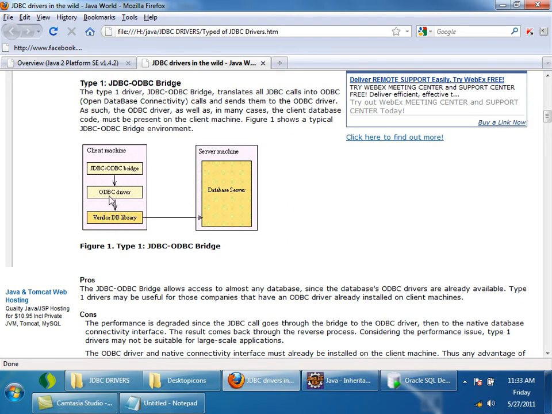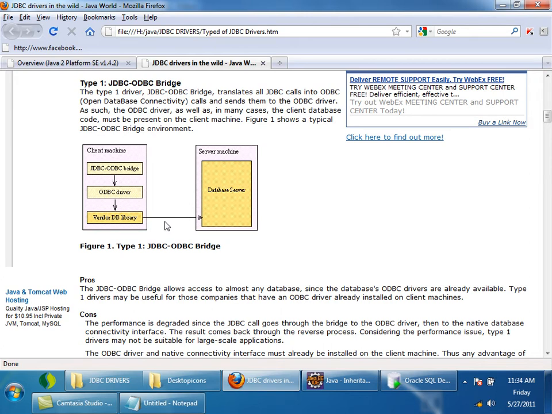And the ODBC driver calls will be using the vendor library, meaning a database-specific library. Suppose you have installed MySQL on your machine, the MySQL client library will be installed on your machine. So this ODBC driver will be using the vendor library, and this vendor library knows how to talk to the database.